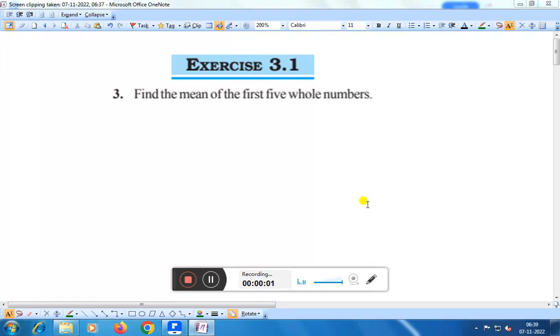Hello everyone. Today we shall discuss exercise 3.1 question number 3. Find the mean of the first 5 whole numbers.